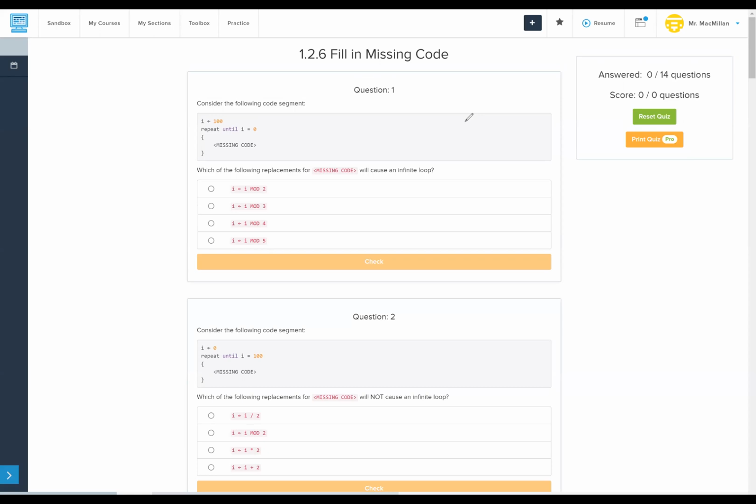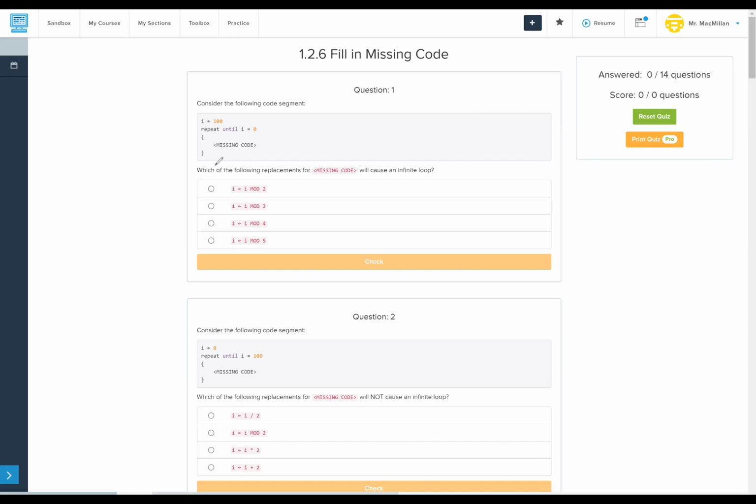So I starts at 100. We're going to repeat until I equals 0. So remember, this is going to do exactly what it sounds like. It's going to keep looping as long as this condition is false. Which of the following replacements for missing code will cause an infinite loop? Repeat until I equals 0. I equals I mod 2, I equals I mod 3, I equals I mod 4, I equals I mod 5.